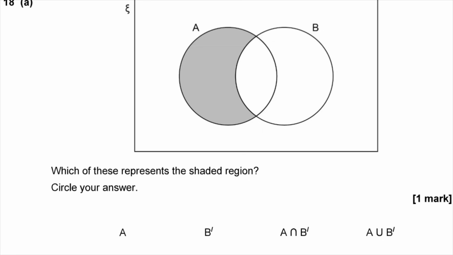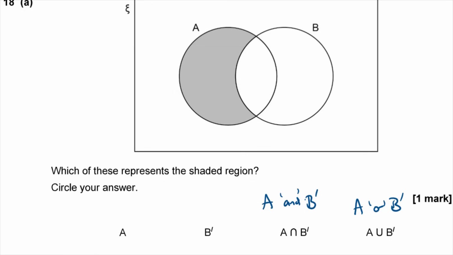It's going to be either A intersect not in B or A union not in B. Now another way of reading these intersections and unions is using the words and or. A intersect is the same thing as and, really. You can think of intersect as and. So is it in the set A and not in B? Or is it union, which we can read as or? Is it in A or not in B?